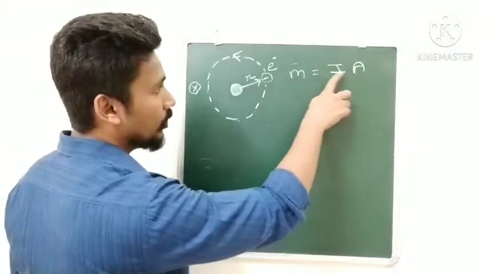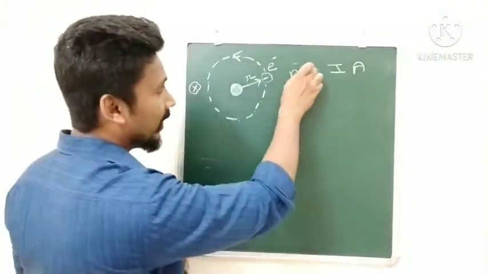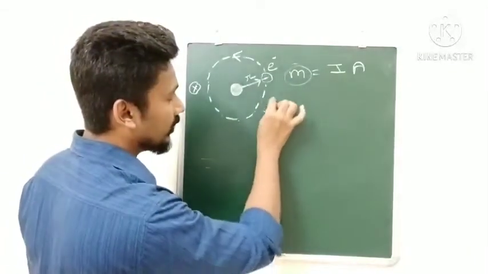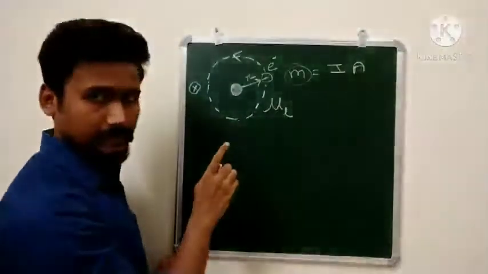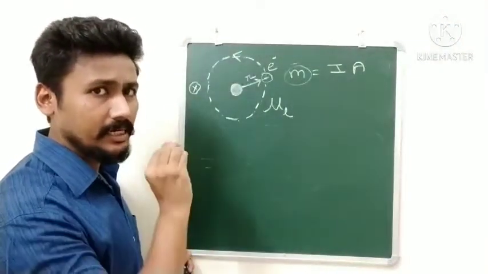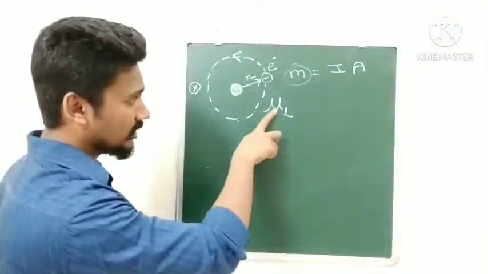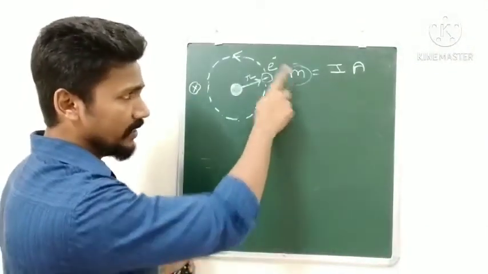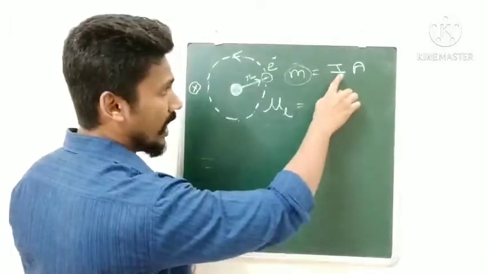So M will be equal to I into A. This magnetic moment, for the electron, we will not denote by M. We denote it by mu L, because it is called the orbital magnetic dipole moment. But don't get confused. mu L is nothing but the magnetic moment, equal to I into A.